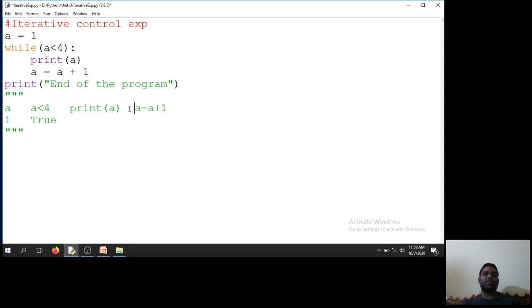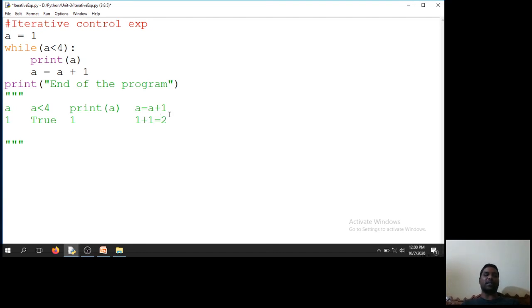I will execute this, print A. Print A means it will print the A value as 1. And the next statement is A is equal to A plus 1. That means 1 plus 1 is equal to 2. So A value becomes 2.